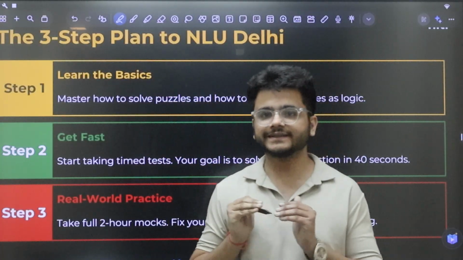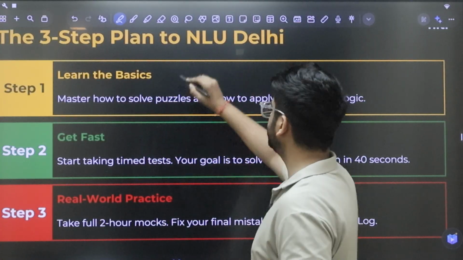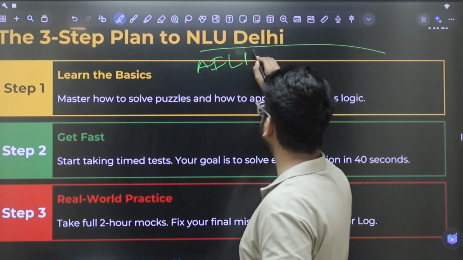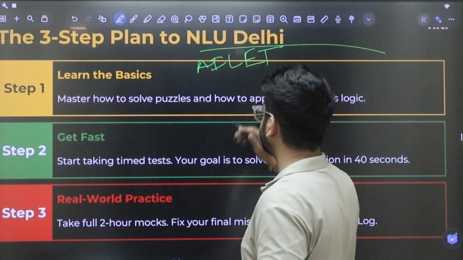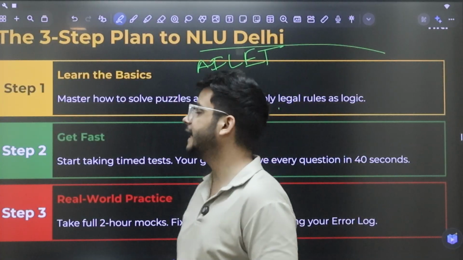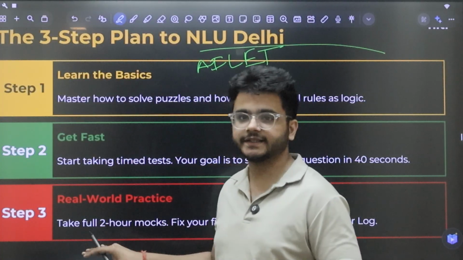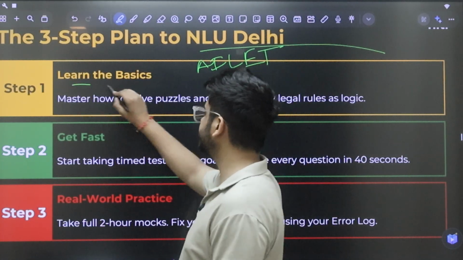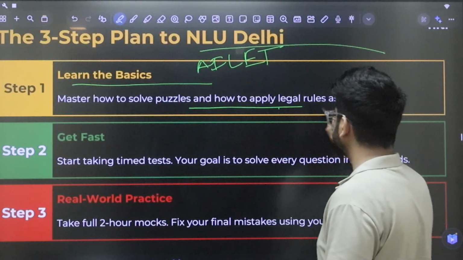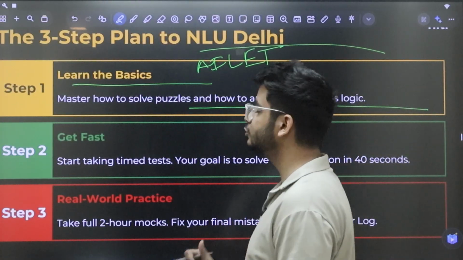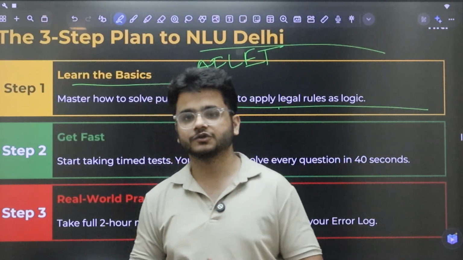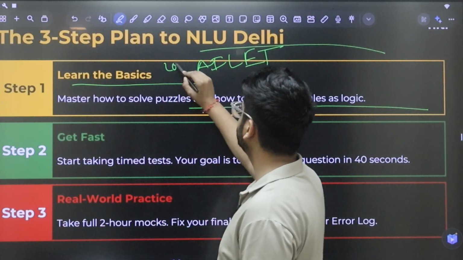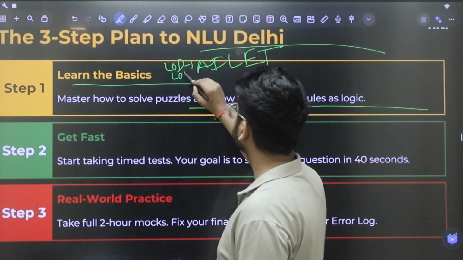Now talking about the 3-step plan to NLU Delhi. What's the 3-step plan for ALET? In fact, for any entrance exam, be it CLAT, ALET, NLSAT, CAT, any exam, these 3 steps are very common. So the first step will be to learn the basics, master how to solve puzzles and how to apply legal rules as logic. So what you have to do is, for every level of difficulty, LOD 1 and LOD 2,